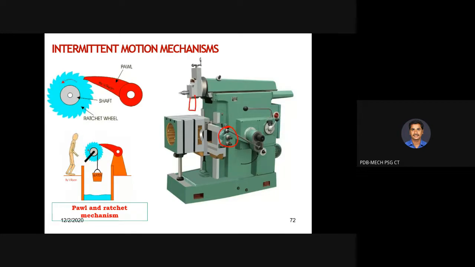Okay, the cutting tool moves like this, and once the cutting stroke is finished it will return. Once it returns, before taking the next stroke, what will happen to this table? It will feed. The table will move along this longitudinal direction. So for making this particular motion, you can use this ball and ratchet mechanism.